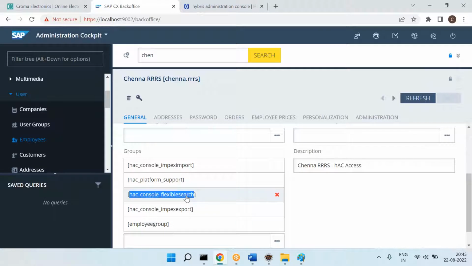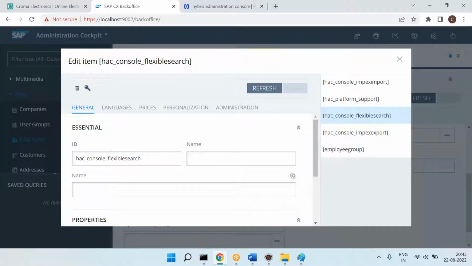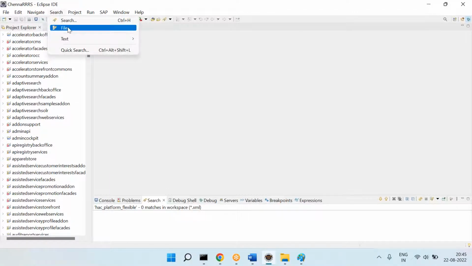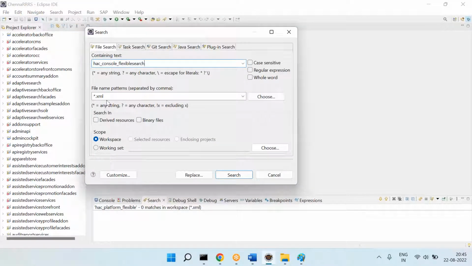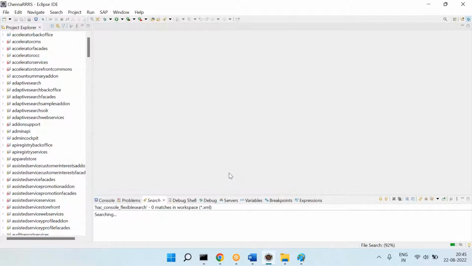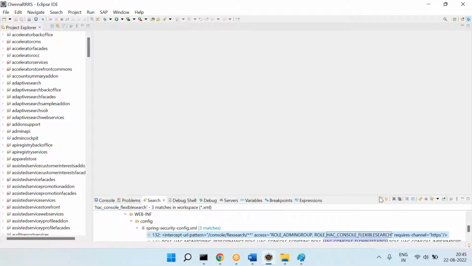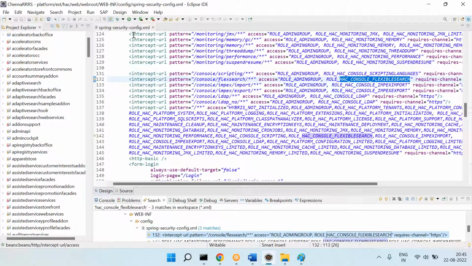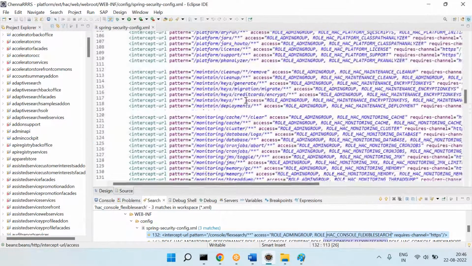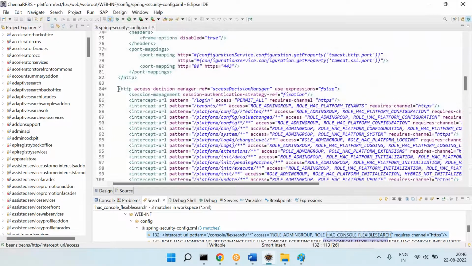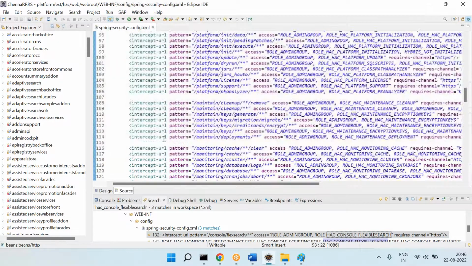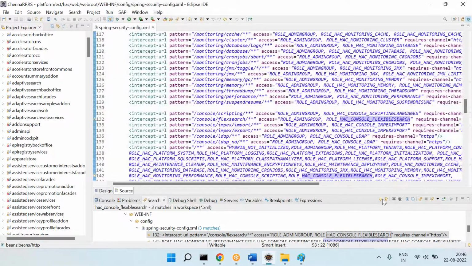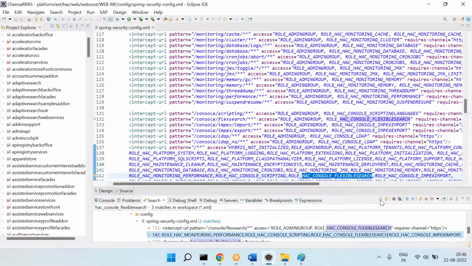Okay, you can come here. So let's say this is the hAC underscore console underscore flexible search, and in the asterisk.xml file you can search it. Now you can see here, there is a Spring security.xml file. In the Spring security.xml file, these are all the different roles defined.